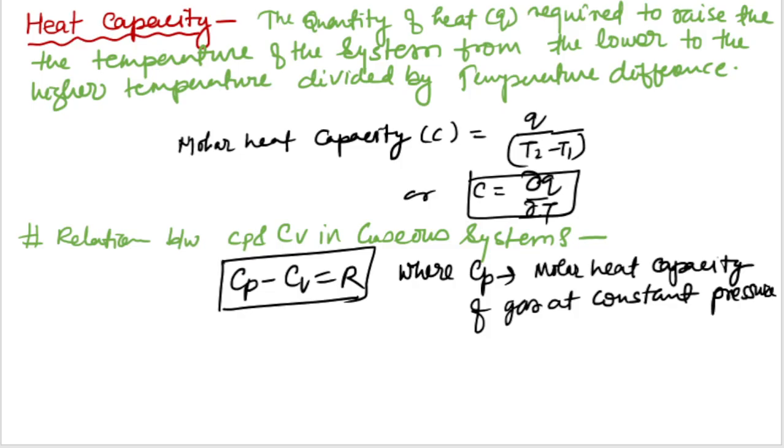Now here discuss heat in a little more detail. Heat capacity is the quantity of heat required to raise the temperature of the system from a lower to a higher temperature, divided by the temperature difference. The molar heat capacity C is equal to Q by (T2 minus T1), here the temperature difference. As you can see, C is equal to dQ upon dT.